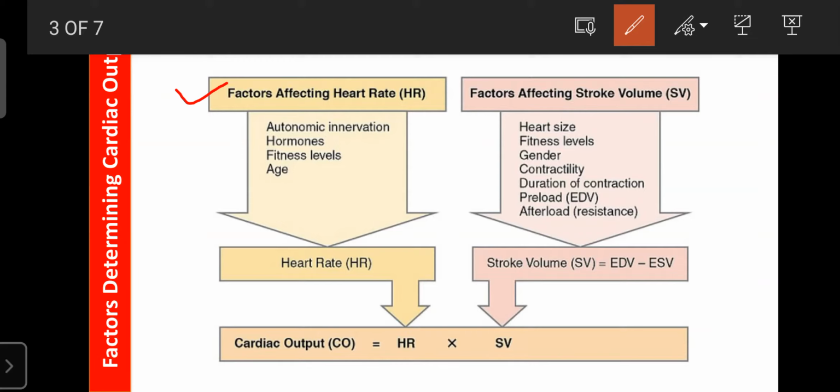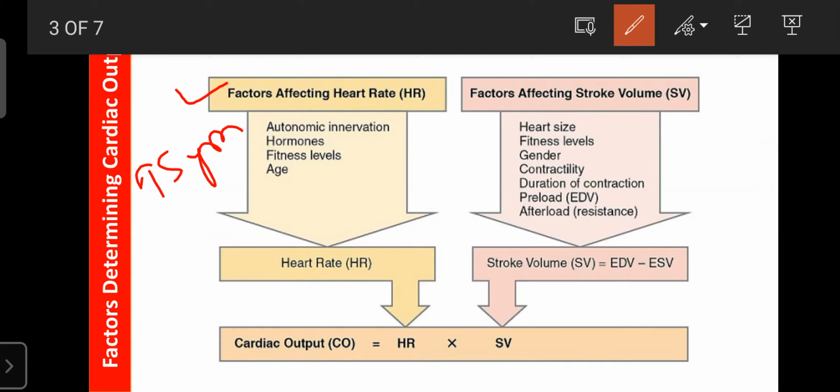If the sympathetic system activity increases, the sympathetic system is also known as the adrenergic system, then automatically the heart rate increases. Sympathetic activity increases due to increased intake of salt, excitation, or stress.